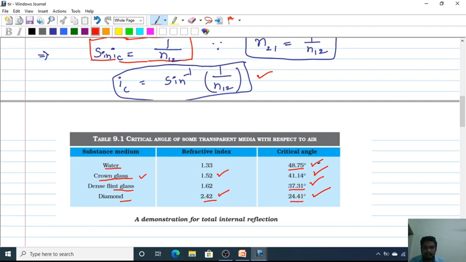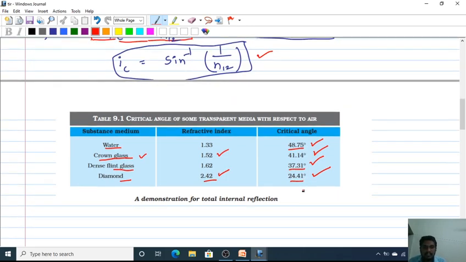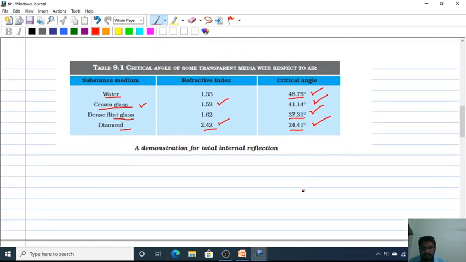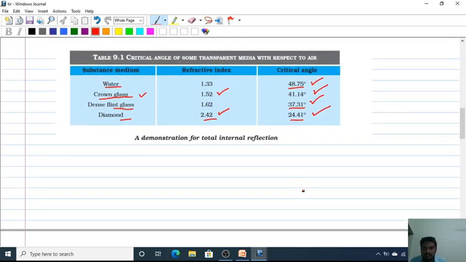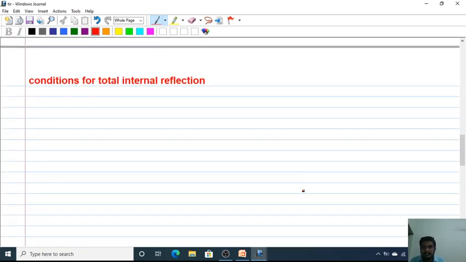So if light is incident on a diamond at 24.41 degrees, it suffers total internal reflection. These are the critical angle values for different transparent media.